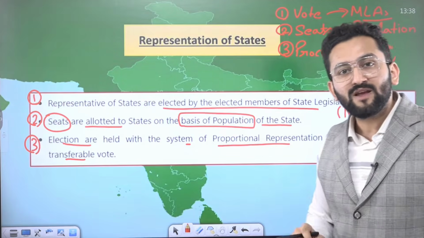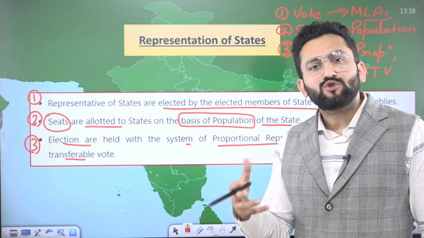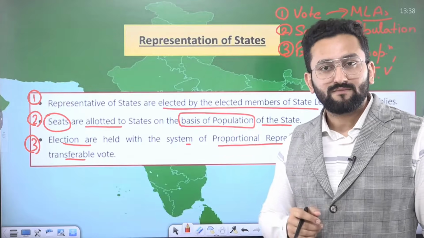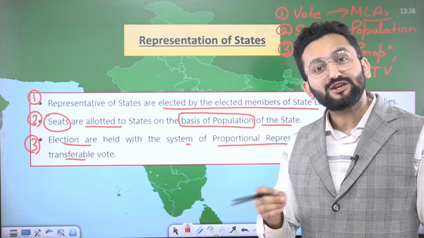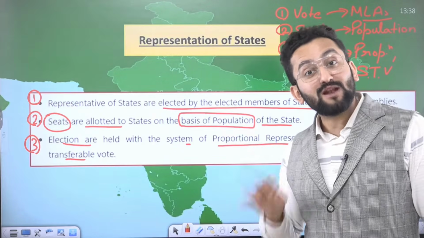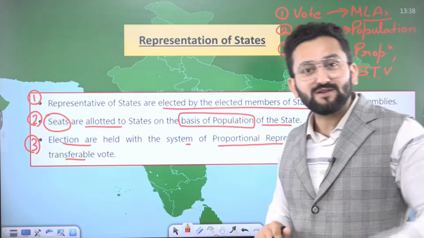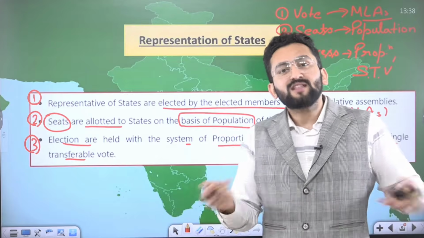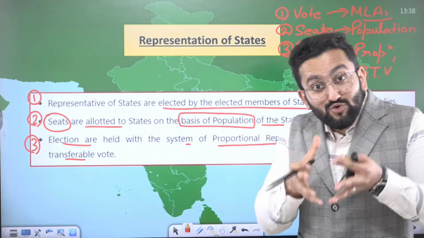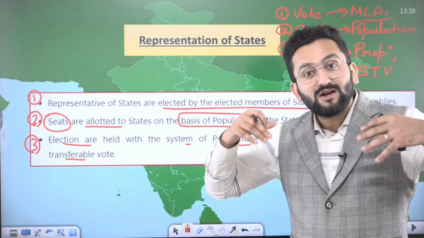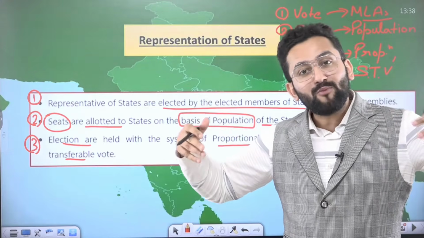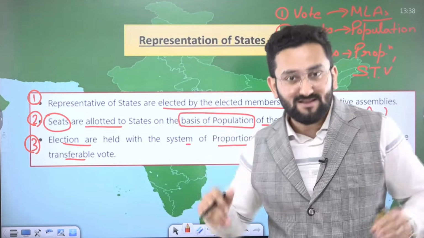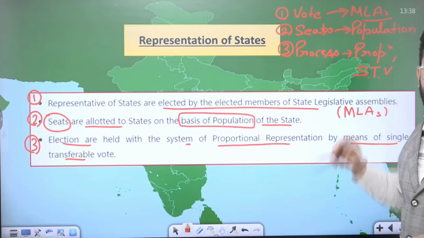Compare the population of Uttar Pradesh with Goa. Do you think Uttar Pradesh and Goa are going to have an equal number of seats in Rajya Sabha? True or false? No, there's a difference. And why the difference? Because Uttar Pradesh has more population, so since they are more populated, they need more representation in Rajya Sabha. Okay, so population is a criteria.